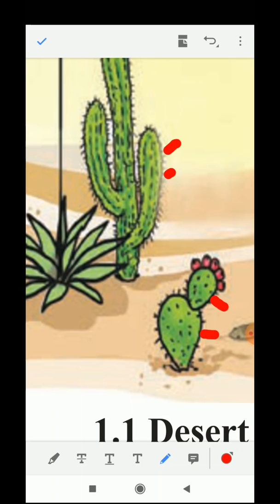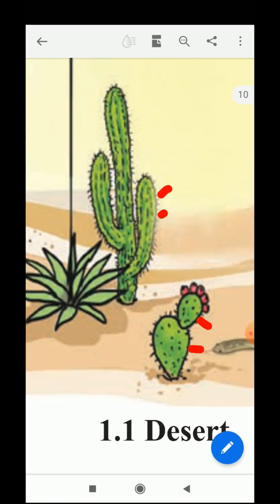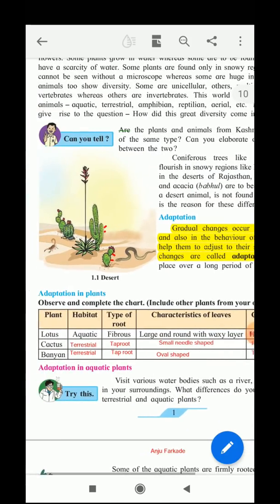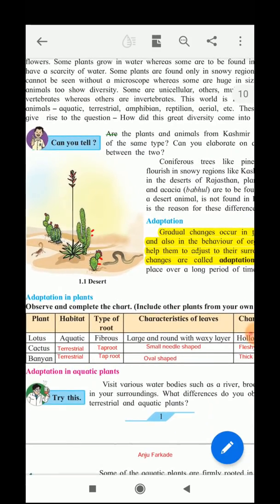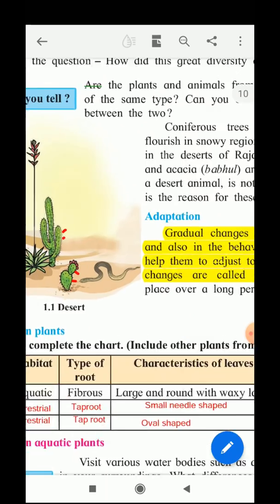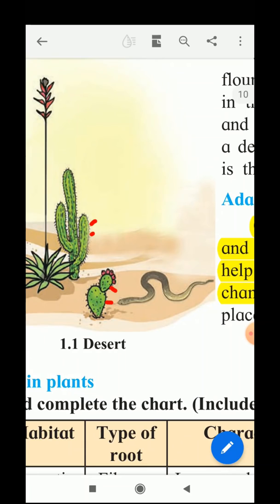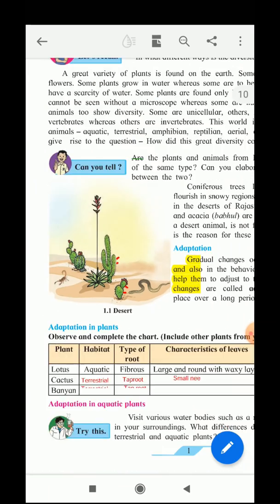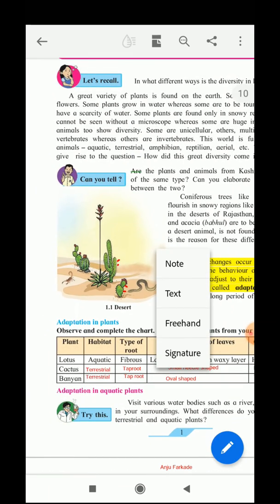And this green part which you see is the stem of the cactus. The characteristic of the leaves of the cactus is small and needle-shaped, and the characteristic of the stem is fleshy and green. The stem of the cactus plant is green in color.